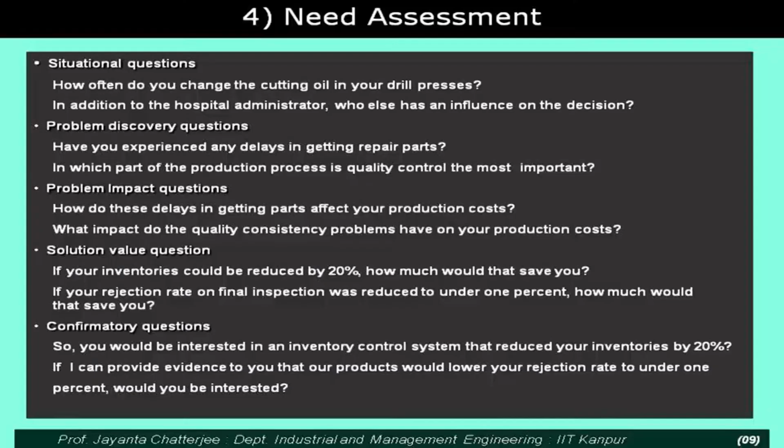So it can be, because obviously once you make this statement, that can become a guiding principle in the mind of the buyer. So don't make false promises which you can't keep, or too ambitious promises through this question that you will not be able to meet. So understanding of the whole situation and the nature of the problem, the explicit problem and the implicit problems, all those put together will help you shape the confirmatory question.